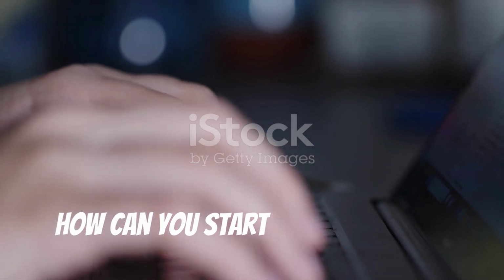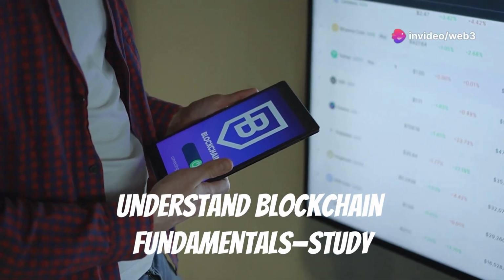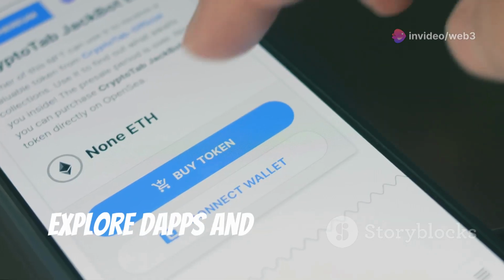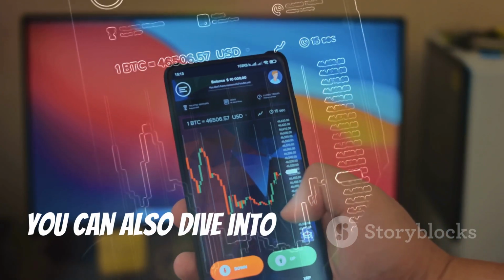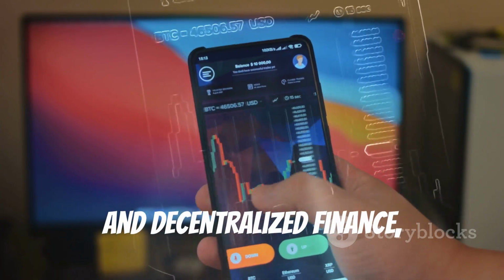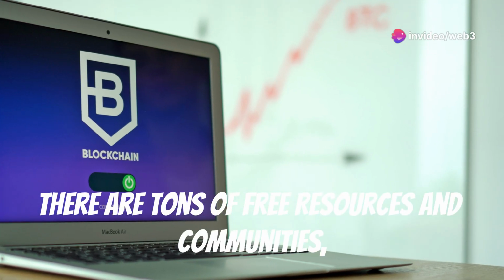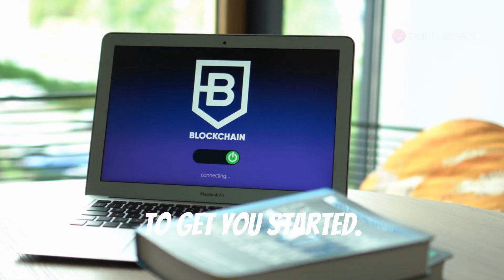So, how can you start learning Web3? First, understand blockchain fundamentals. Study platforms like Ethereum and Solana. Explore dApps and Web3 wallets like MetaMask or Phantom. You can also dive into smart contracts and decentralized finance, or DeFi. There are tons of free resources and communities, such as Crypto Zombies or Ethereum.org, to get you started.